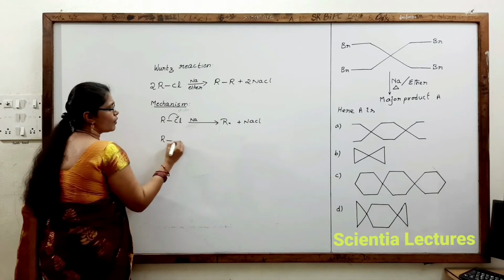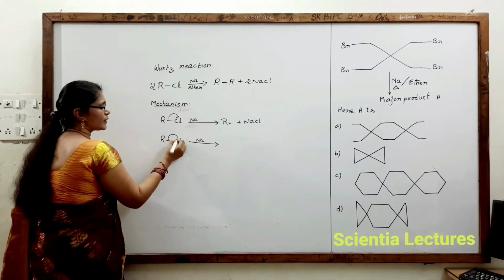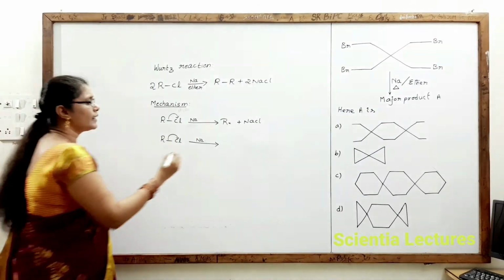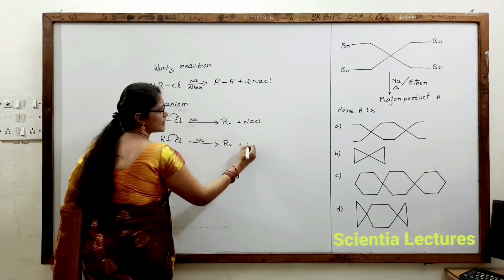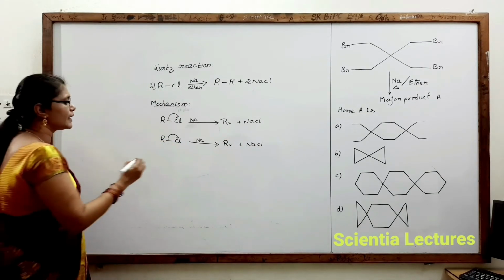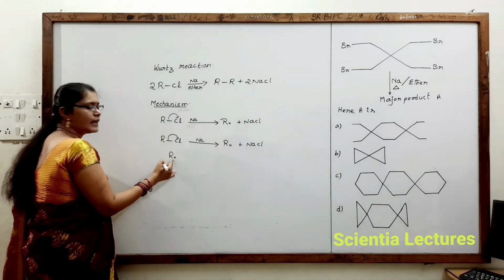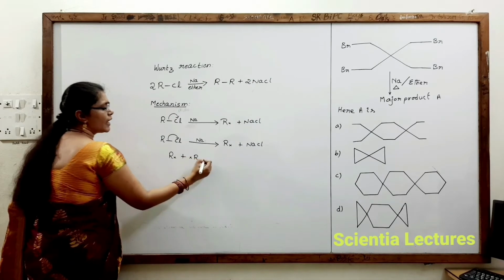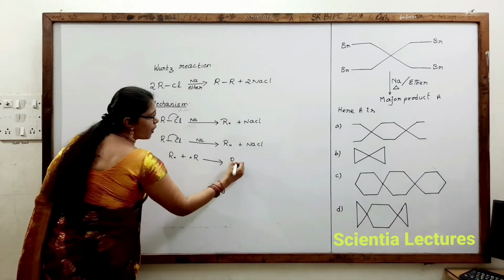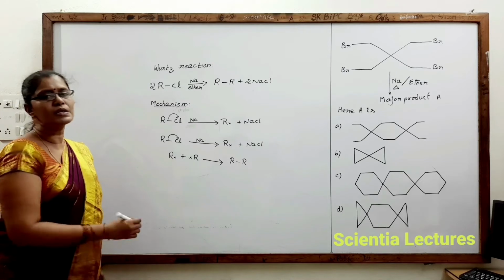Similarly, another mole of alkyl halide also in the presence of sodium in ether, this electron pair shifts towards chlorine, and sodium provides an electron to the R and it forms a free radical plus NaCl. These 2 free radicals now will combine with each other. This is a free radical, that is any alkyl group with a free electron, plus there is another free radical, which leads to the formation of R-R, which is a higher alkane. This is the mechanism of the Wurtz reaction.